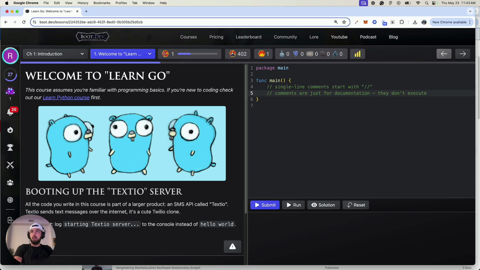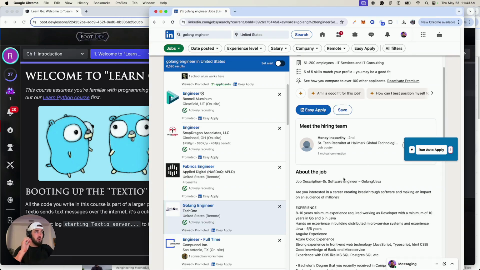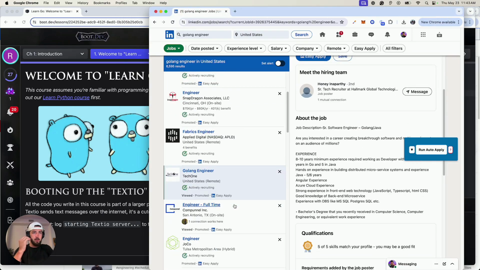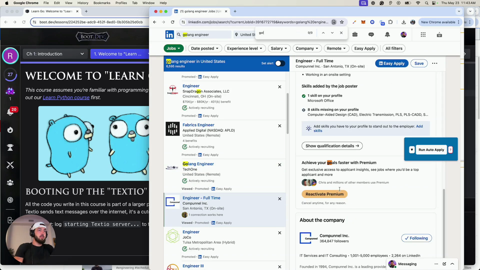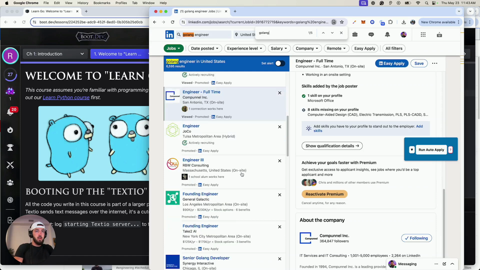If we looked at LinkedIn job applications and stuff, it's becoming more prevalent on certain jobs. Let's see if I can see Golang engineer. I think it's just a wise thing to have under the toolkit. I would not recommend this as a first language per se, but let's see. Boom, Golang engineer. Here's one that you guys are going to see real quick. Let me try to remove some of this stuff right here. Boom. Okay, so we have a Golang engineer right here. Here's some experience. Here's engineer full time. I'm sure it mentions Go or Golang. Let's see, Golang, boom.